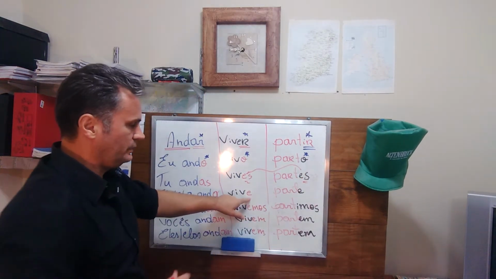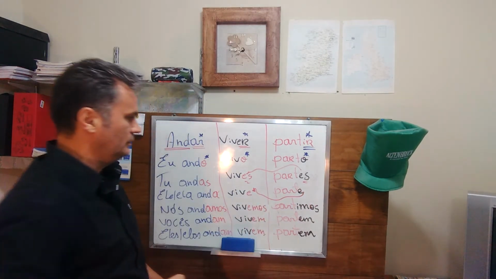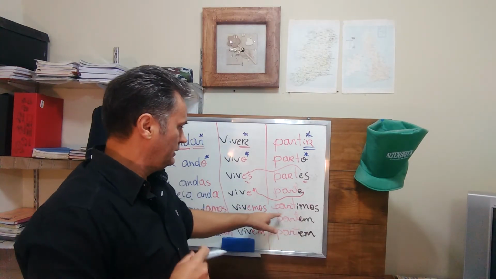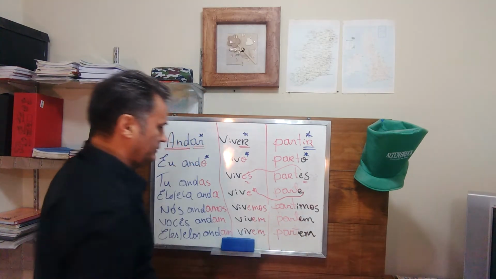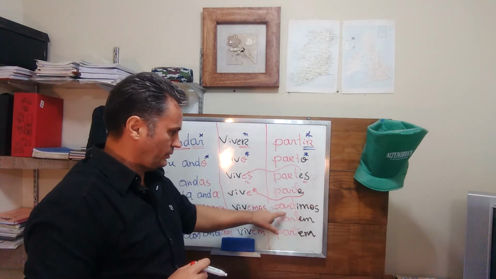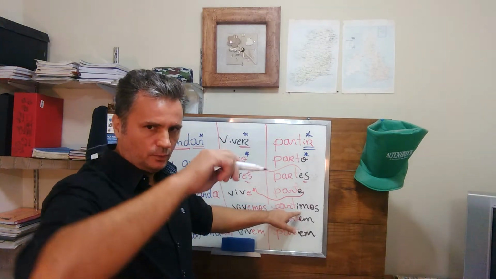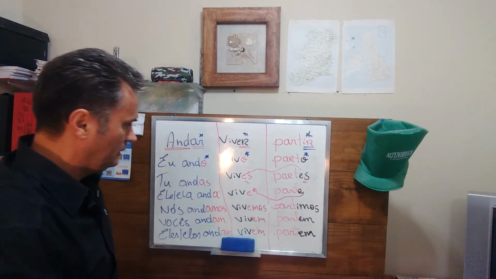Again, the same thing. You add e. Nós partimos. Here you have imos. The stem of the verb part, and then you add imos. We leave.